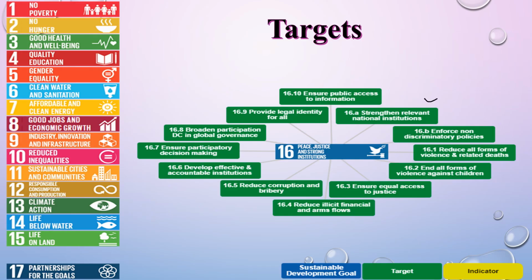Firstly, it comes strengthen relevant national institutions, enforce non-discriminatory policy. How can this be achieved? When there is no discrimination. So through non-discrimination policy we can achieve peace. Reduce all forms of violence and related death. Reducing all the deaths that are happening due to violence. And all forms of violence against children. And how will this happen? When we stop violence against children as well.